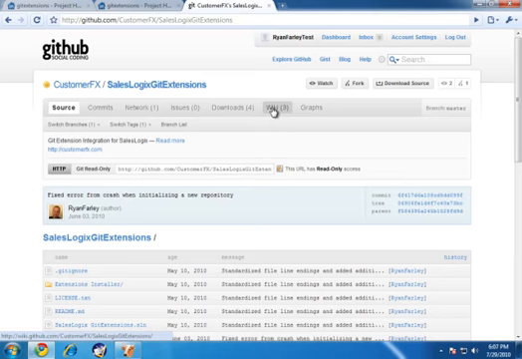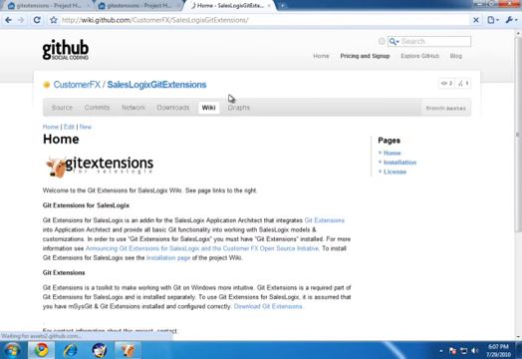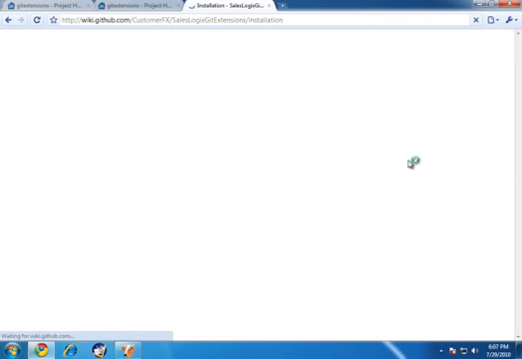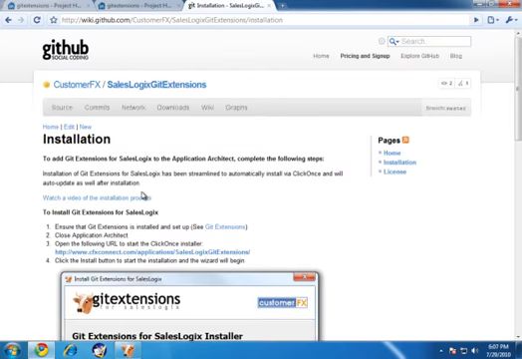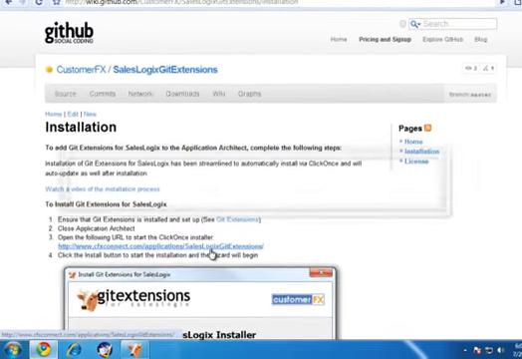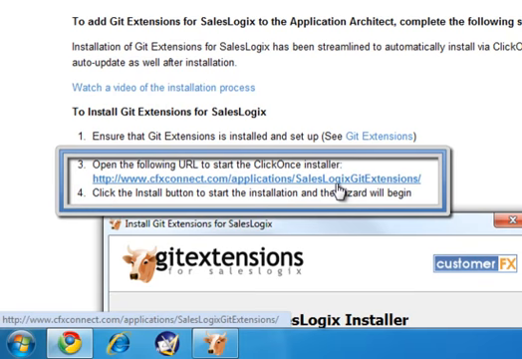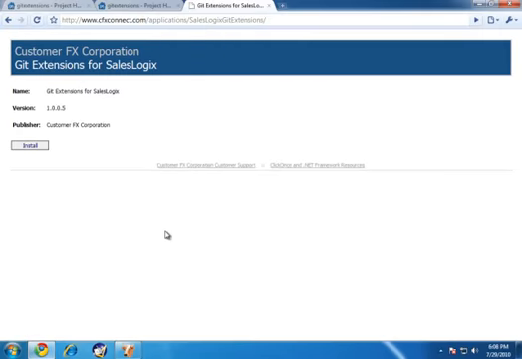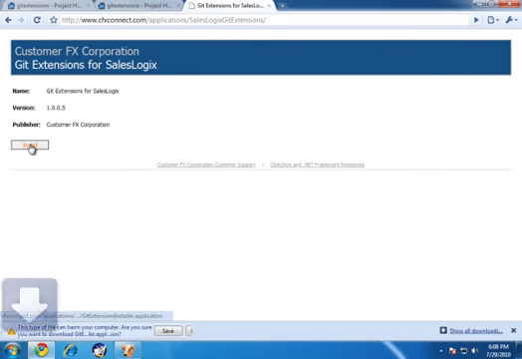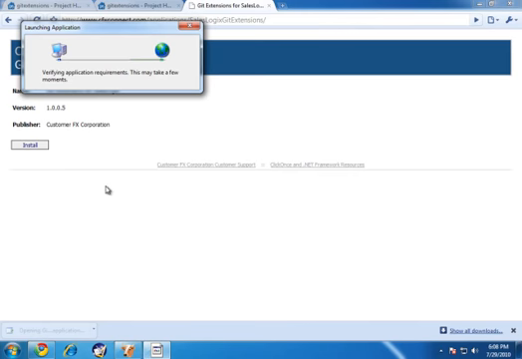Here you could download the source for SalesLogix Git Extensions if you'd like, but the wiki has a page for installation. Basically, there is a URL here that you'll click that will start a Click Once installer. If I click that now, it takes me to the page for the Click Once installer, and I'll simply click Install, and it'll start the Click Once installer.